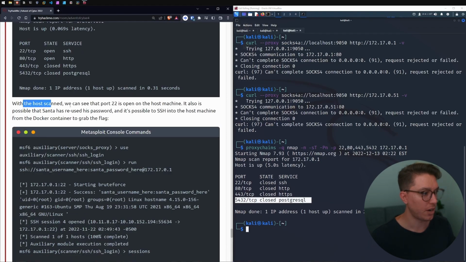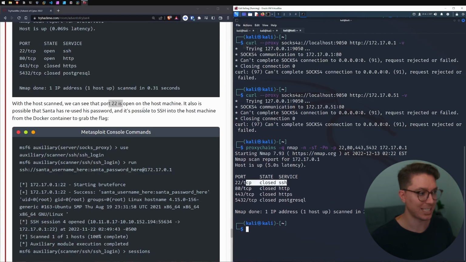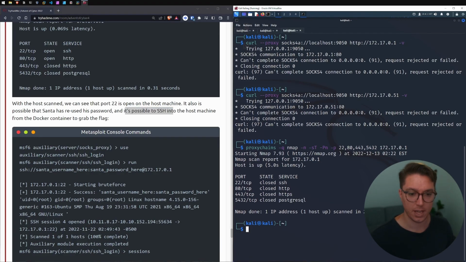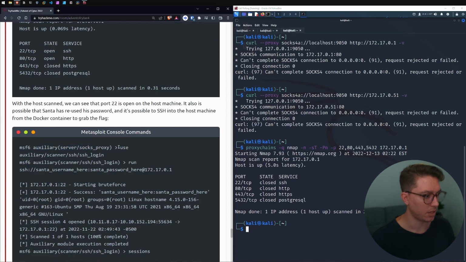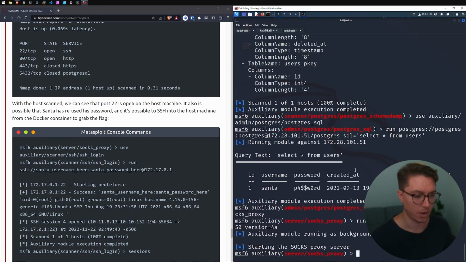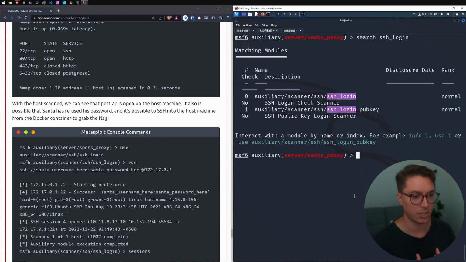So we've got our host scanned. We can see that port 22 is open, which is SSH. It's also possible that Santa reused his password that we saw earlier from that database. So let's go ahead and try what they're using. So it does actually say that we can go back and use an SSH login. So instead of using it directly in our system, which is how I would do it, we're using Metasploit. So we're going to search for SSH login, and we've got use 0. So we've got the right one selected.